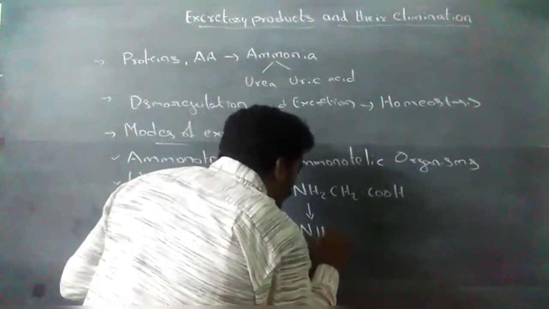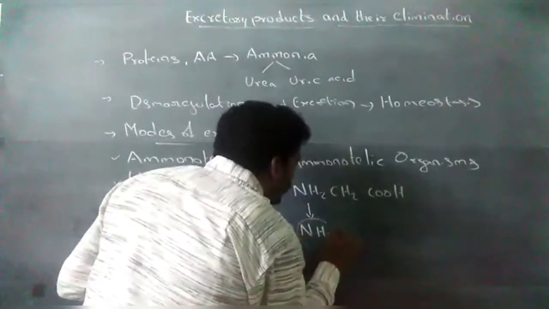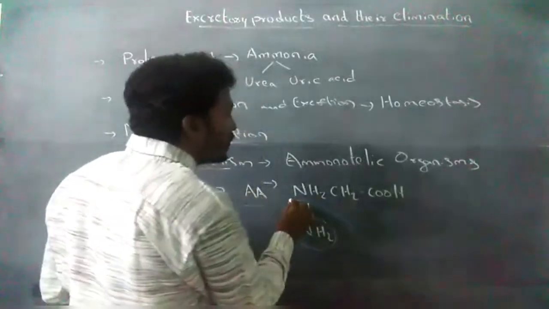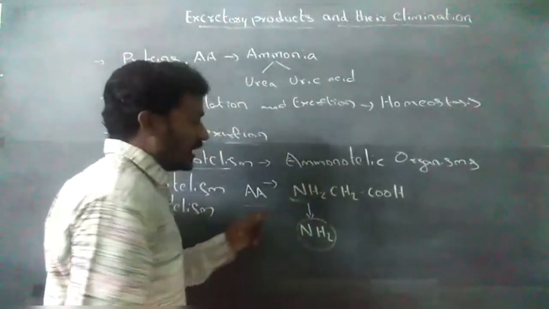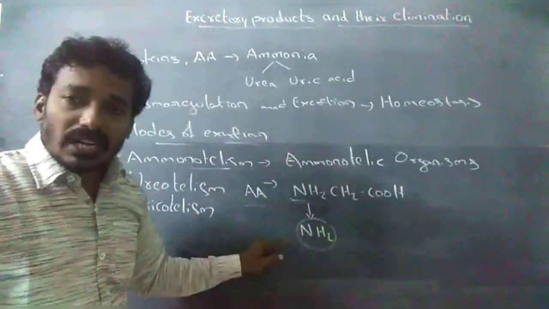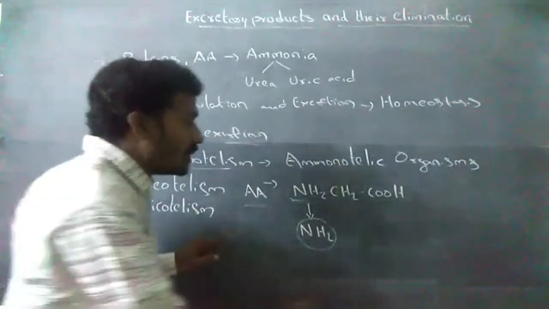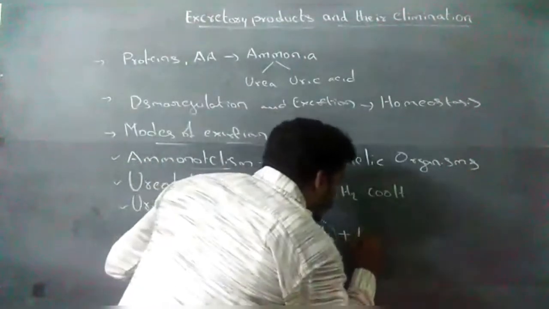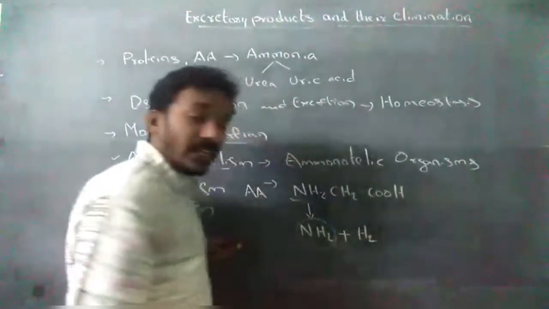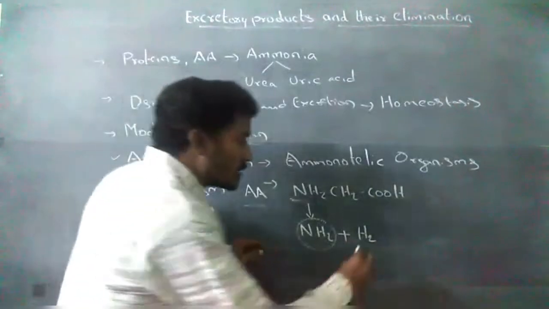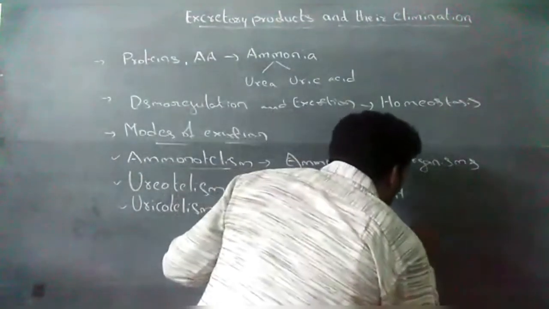The amino group is removed from the amino acids. These amino groups combine with hydrogen ions to form ammonia.